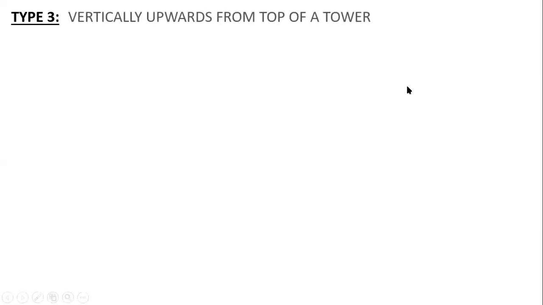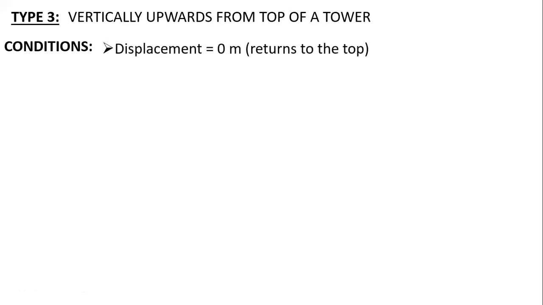So the next type which we'll be dealing with is vertical motion from the top of a tower, or from a certain roof, or a certain height. Whenever we talk about such a situation, first of all, if it returns back to the top of the tower after throwing, obviously the displacement is zero. It is thrown vertically from the top of a tower and comes back to the top of the tower, so the vertical displacement will be zero.